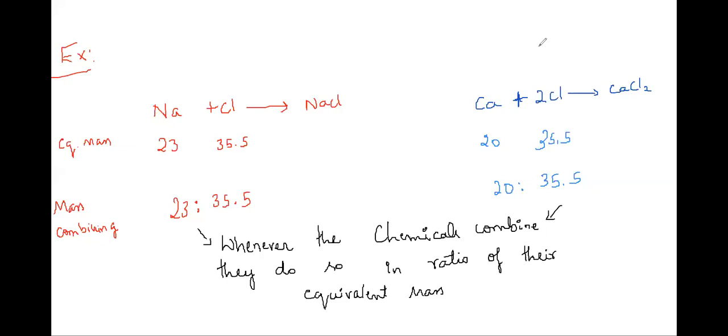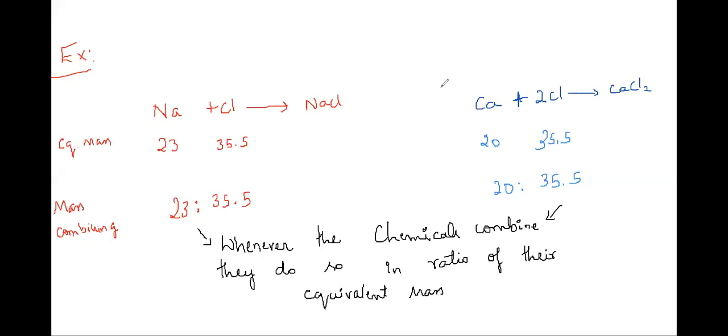Okay. So in this case, what they're saying is, when sodium combines with chlorine or when calcium combines with chlorine, in both cases, what happens? The ratio in which they are going to combine is going to be equivalent to the ratio of their equivalent masses.